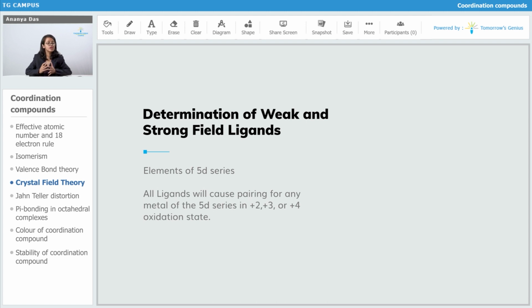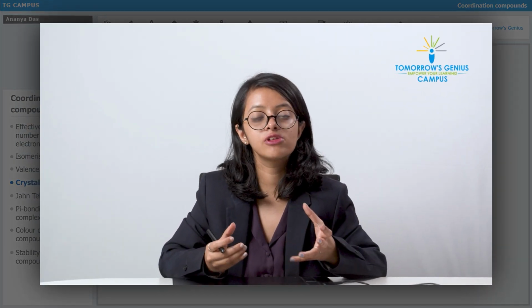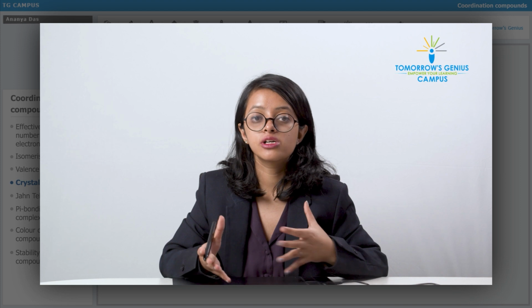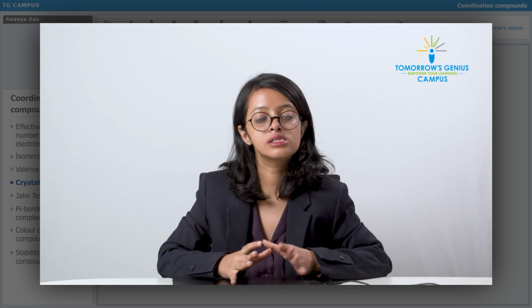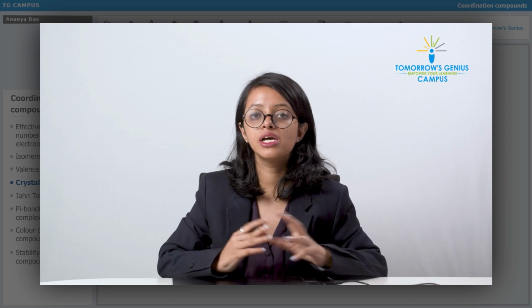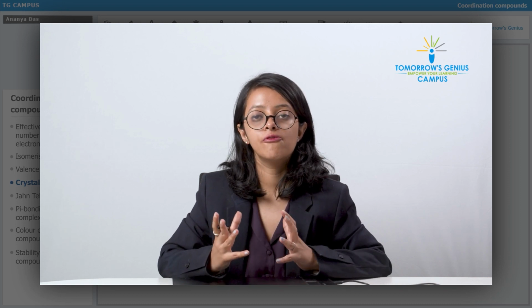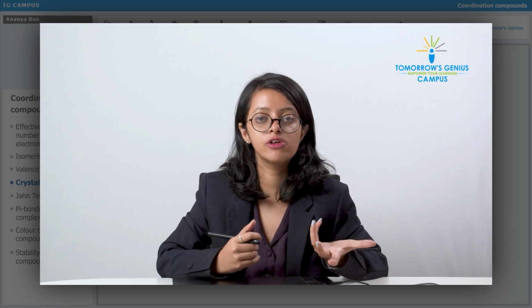So, these are some thumb rules to predict whether a ligand is going to behave as a strong field ligand or a weak field ligand with a particular metal. For that you should know the oxidation state of that metal atom. That is the main thing that we should know, the oxidation state of the metal atom, and based upon that we can predict whether it is going to show strong field ligand behavior or weak field ligand behavior.